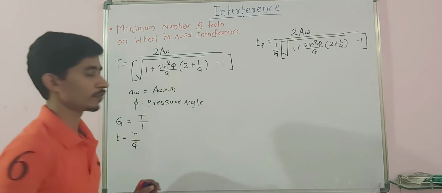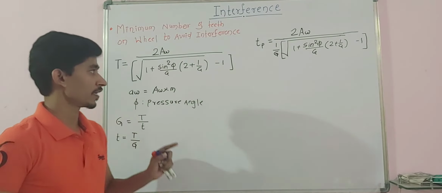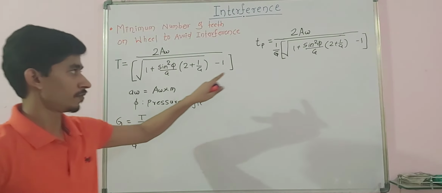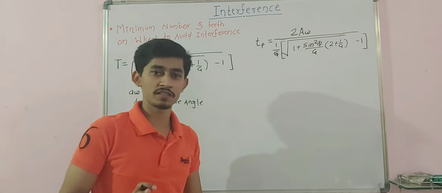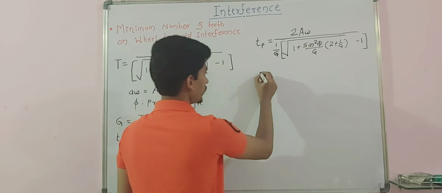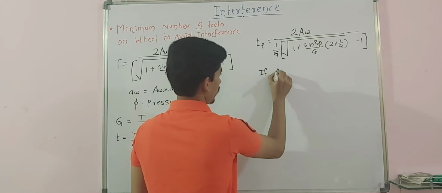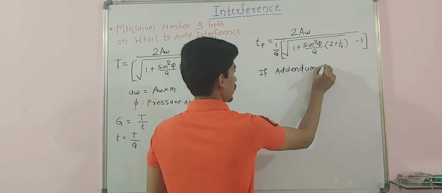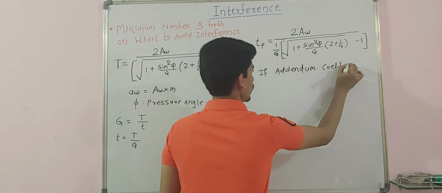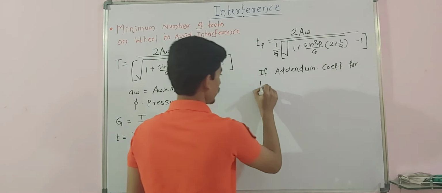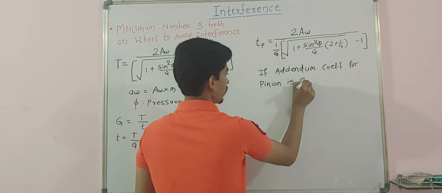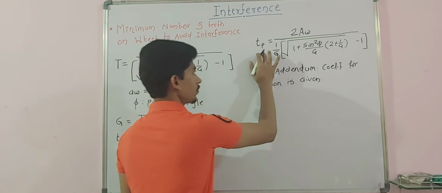So this will give minimum number of teeth on pinion. In case the addendum coefficient for pinion is given, that time you cannot use this formula.